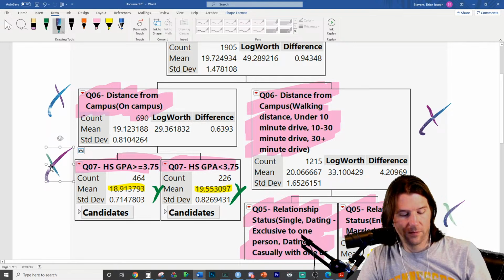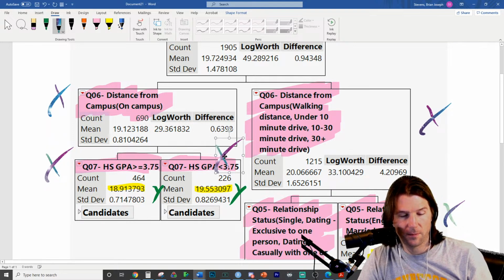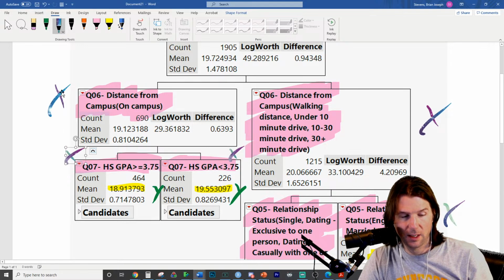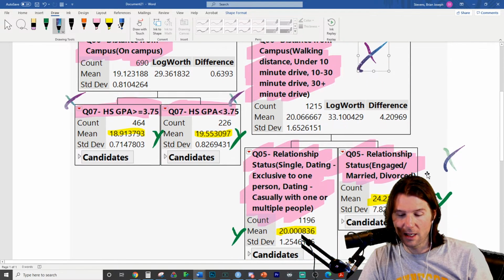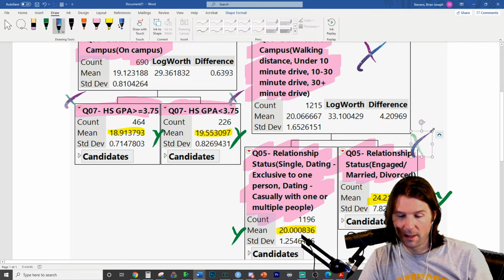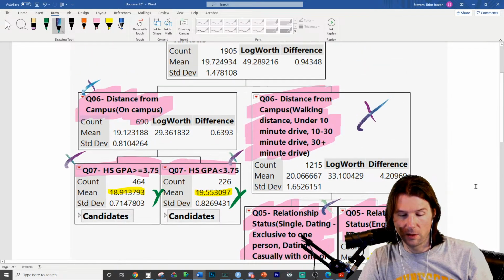There's also an X thing over here. That's the X variables for this. As we hopefully make more sense of this output, these are X characteristics right here. These are X variables that are explaining the groups. These are the X variables. Explain to me the characteristics of those individuals. You can still see it just barely on the top of the screen right there. So those are all X's.